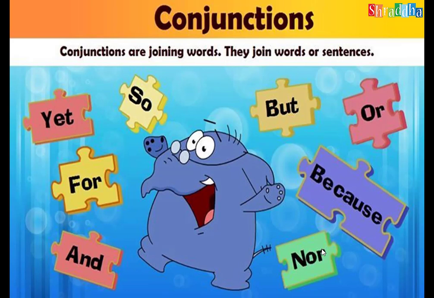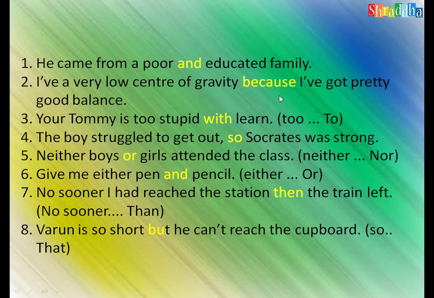You see from examples: yet, for, and, so, but, or, because, nor. These are very important conjunctions. Let us move to the examples. He came from a poor and educated family. This 'and' is not the correct relation between the two parts of the sentence. What conjunction should be used?